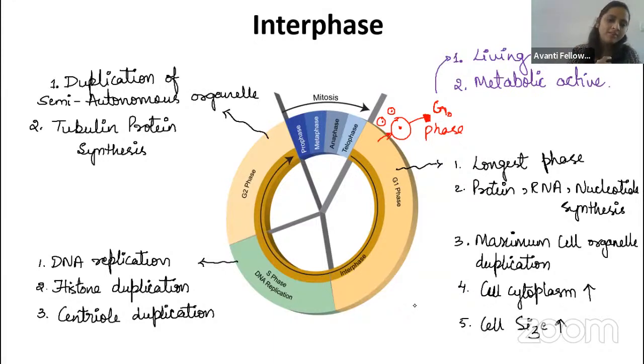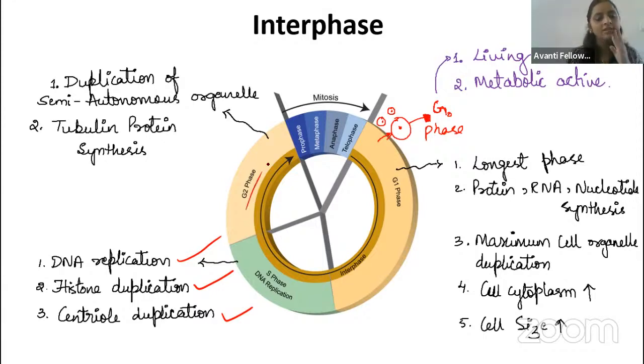Then coming to the S phase, replication will take place. Everyone knows that DNA content is going to double. Before it is 2C, now it is 4C, right? So DNA replication and histone protein duplication are going to take place. Coming to the centriole duplication, the centriole, which is helpful in spindle fiber formation, also duplicates in the S phase. Remember, guys, this is a very important question: DNA replication, histone duplication, centrosome duplication will take place in the S phase.